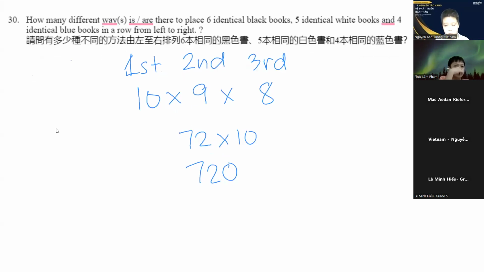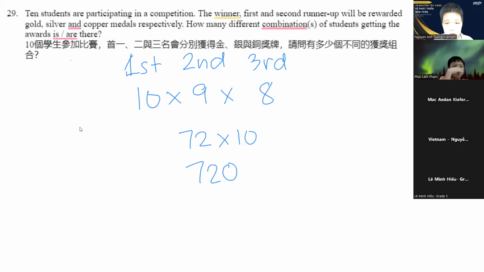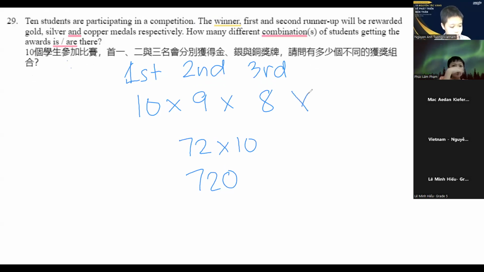Teacher, if there are 4 places, like first place, second place, and so on? Yeah, there should be 4 places, so 10 times 9 times 8 times 7. Oh, thank you. So I have a question. What's your question? Why have 9 students and 8 students?